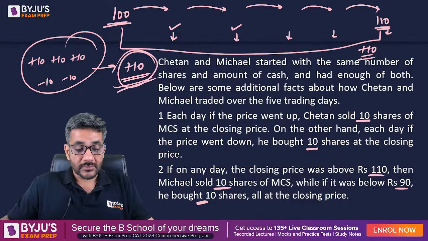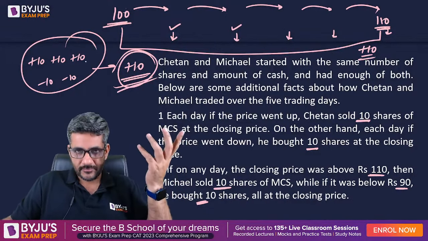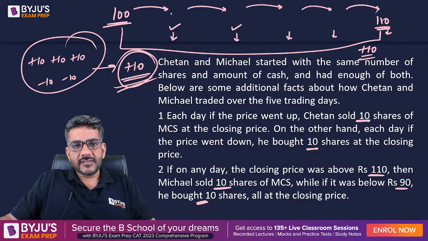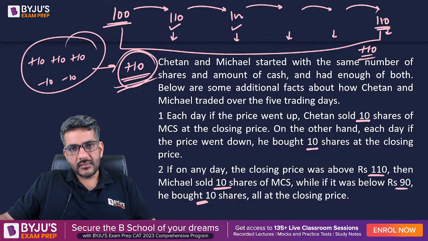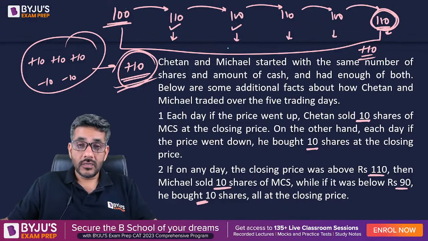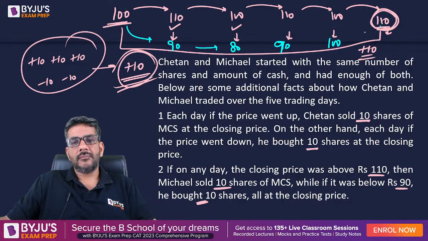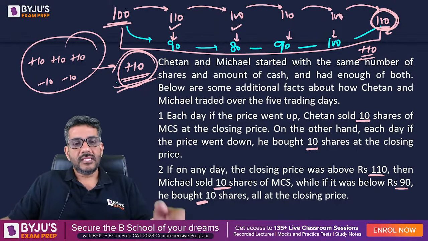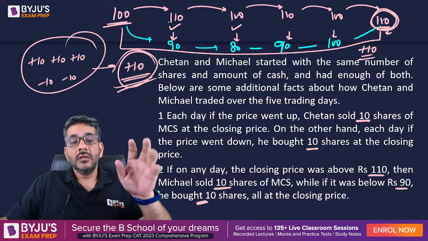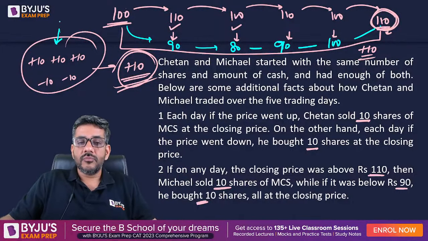So these are the only possibilities, though one thing is very clear, that these plus 10 minus 10 changes can be in any order. I mean, there is a possibility first change is plus 10, then minus 10, then plus 10, then minus 10, and then ultimately it is again plus 10, which gives me the final price as 110. Or there is a possibility first change is minus 10, again minus 10, then plus 10, plus 10, and plus 10. This is also one of the possibilities, that first two are minus 10, next three are plus 10, or plus 10 minus 10 plus 10 minus 10 plus 10. That's also a possibility. And that way actually you would be able to make many cases.